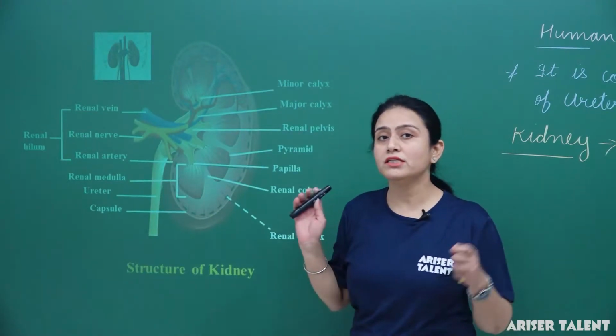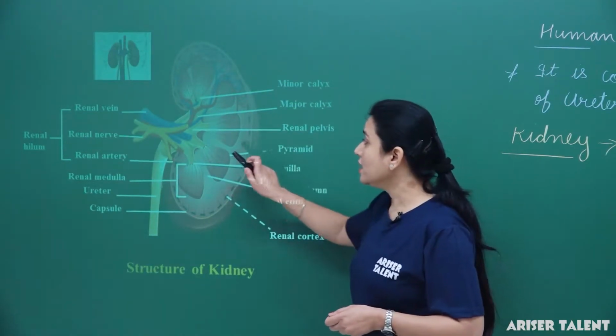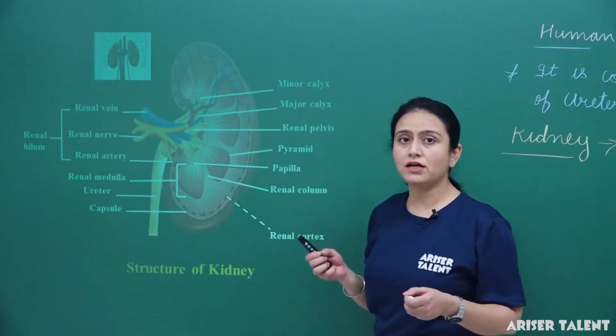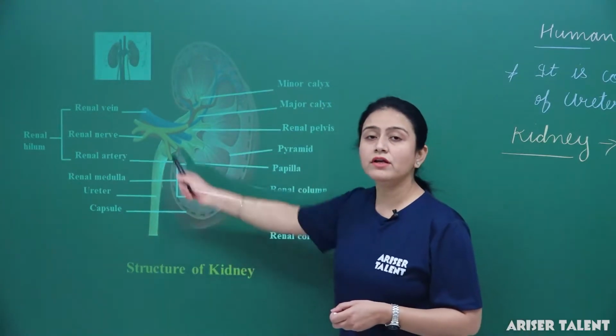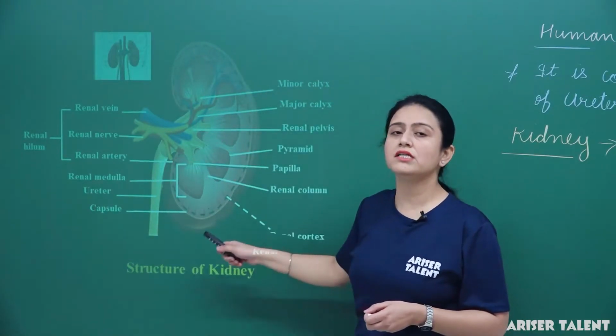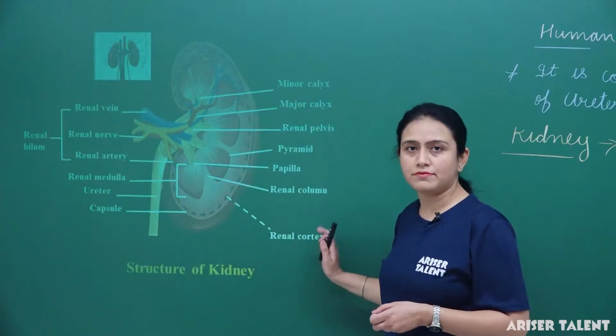Now we will talk about its structure. We can see that this kidney is covered by tough fibrous connective tissue, and this fibrous covering is known as the renal capsule. Fine.